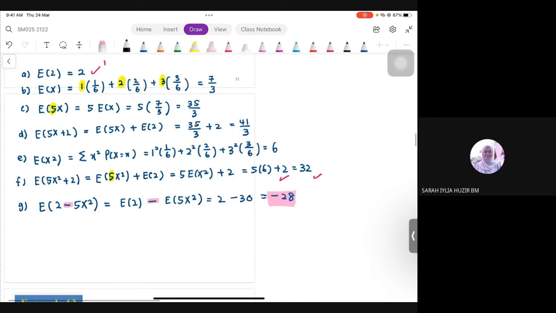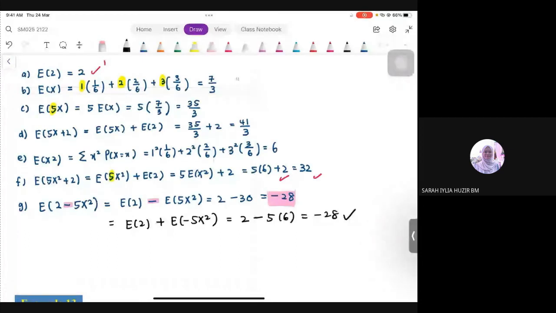Tak nak tukar tu, awak nak adjust sendiri, boleh juga. Maksudnya kat sini kita boleh pakai jadi E2 plus with E of negative 5x squared. Dia akan dapat hasil yang sama lah. E2 is basically 2. Negative 5 kita nak bawa keluarkan, dia akan jadi minus 5 EX squared. Sorry, EX squared tadi 6. So, awak akan dapat jawapan yang sama. Negative 28 pun boleh juga. Tak ada masalah. So, mean boleh negatif. Soalan properties dia bolehlah dapat negatif juga.